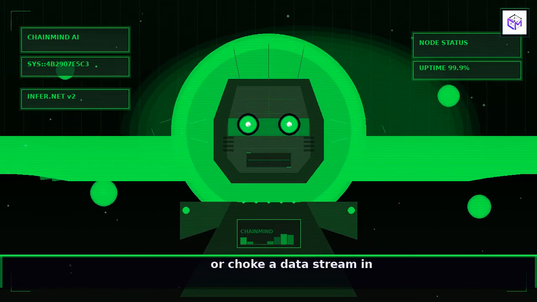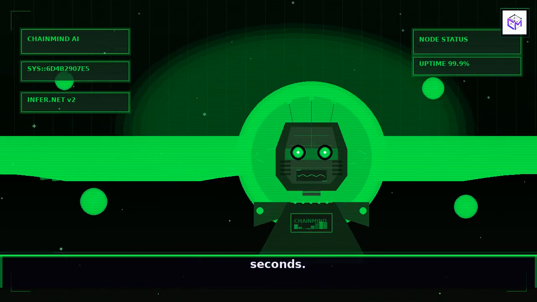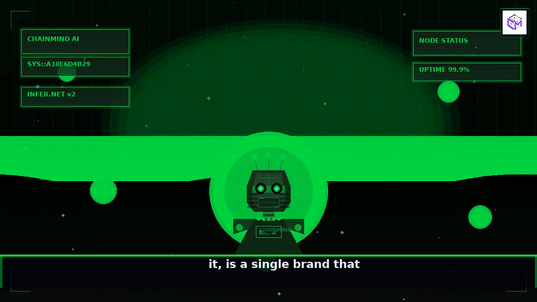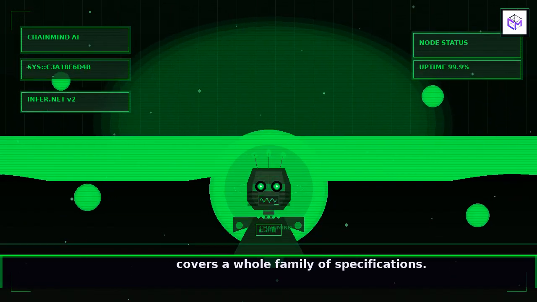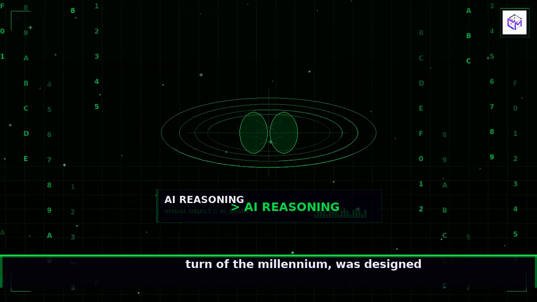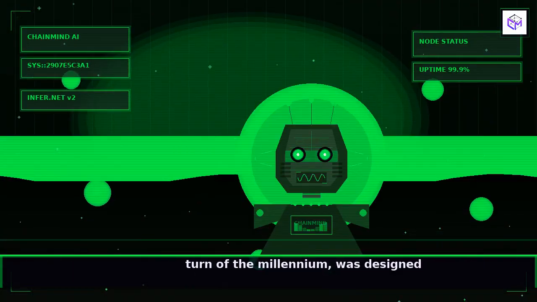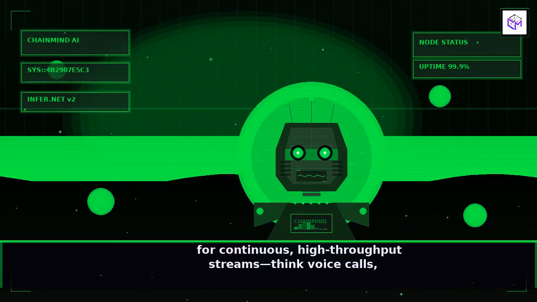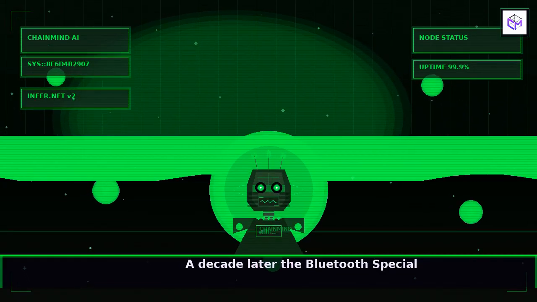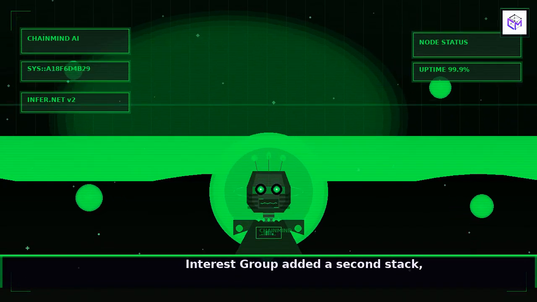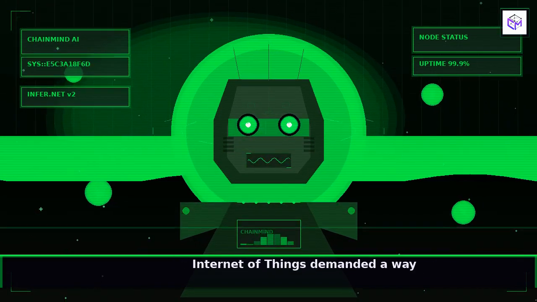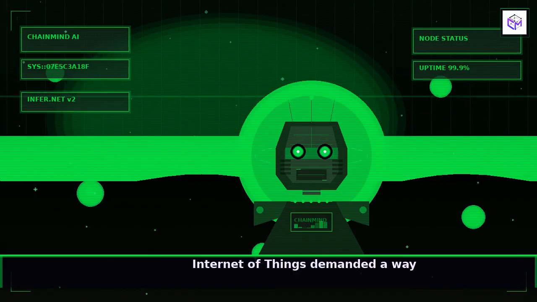Bluetooth, as most of us know it, is a single brand that covers a whole family of specifications. The original protocol, released at the turn of the millennium, was designed for continuous, high-throughput streams, think voice calls, music files, and early game controllers. A decade later, the Bluetooth Special Interest Group added a second stack, Bluetooth Low Energy, because the emerging Internet of Things demanded a way to whisper tiny packets of data without ever waking the device fully.